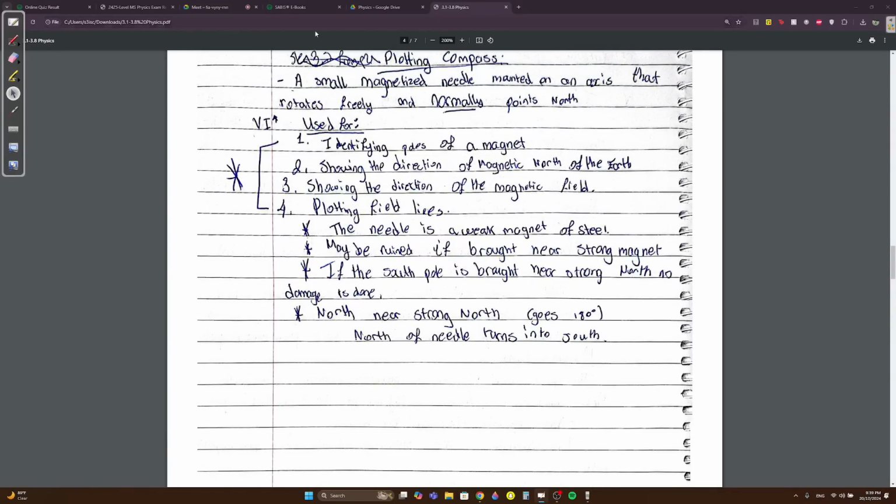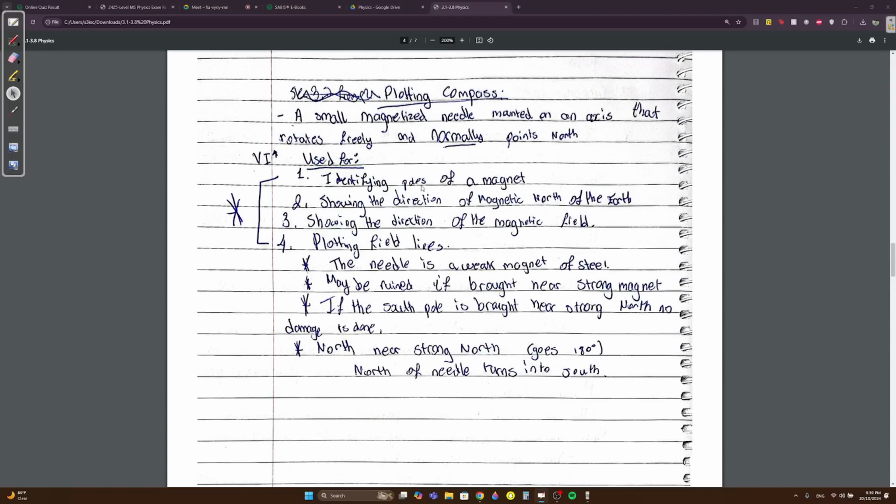What is it used for? These are very important. What is a plotting compass used for? It's used to identify the poles of the magnet, to know which one's north and which one's south. It's used to show the direction of the magnetic north of Earth. It's showing the direction of the magnetic field, of course, and plotting field lines. Please memorize these four: identifying the poles of the magnet, identifying the magnetic north of Earth, showing the direction of any magnetic field, and finally plotting field lines.